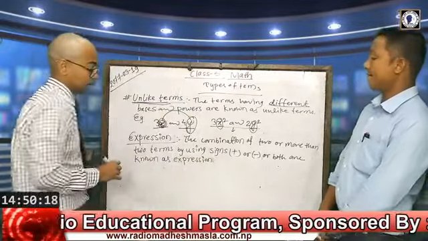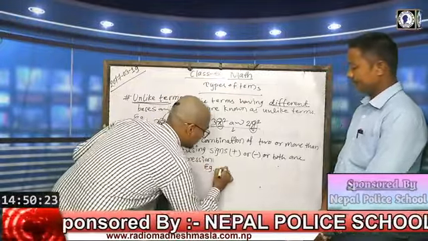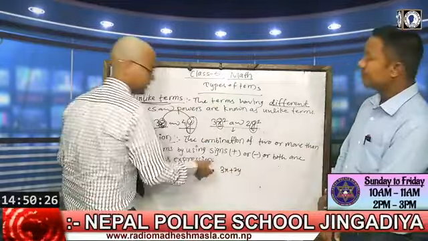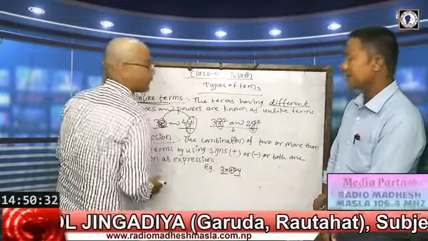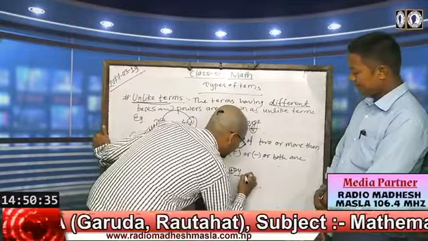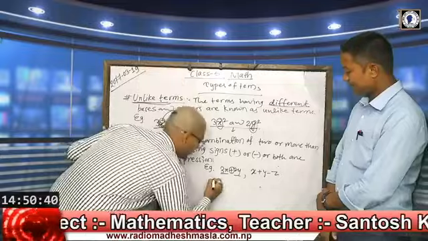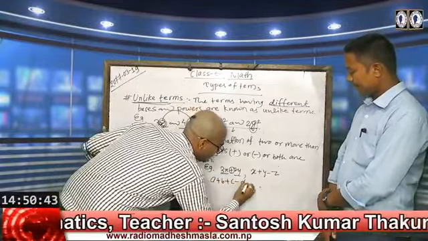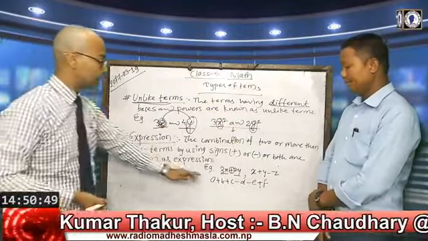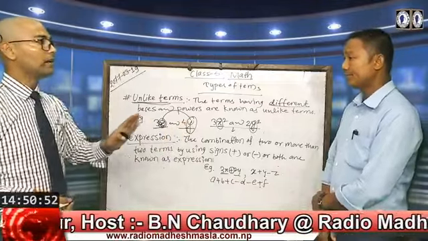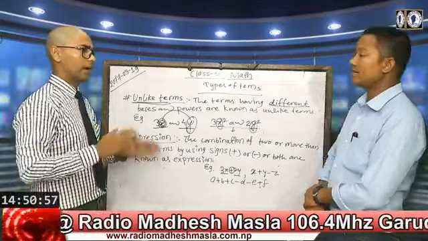For example, suppose 3x plus 2y. This is an expression, because these two terms are combined with a plus sign. Another example, x plus y minus z. In the same way, a plus b plus c minus d minus e plus f. These all are expressions because they are connected by plus and minus signs. It means in an expression we can utilize addition or subtraction only.